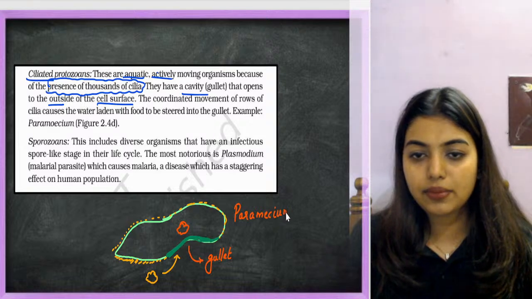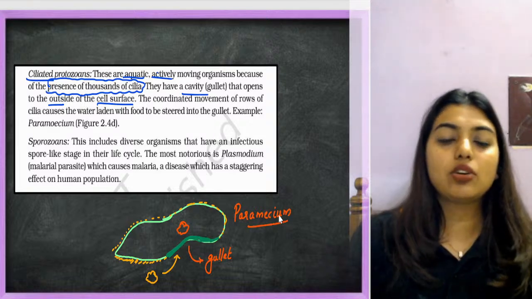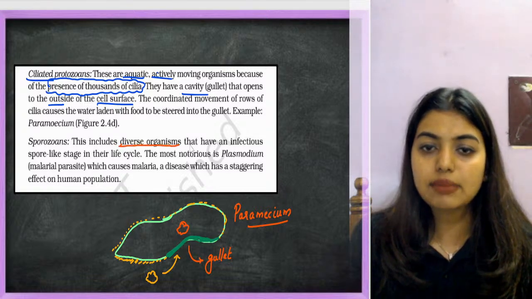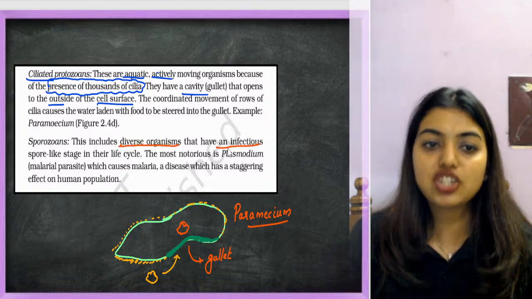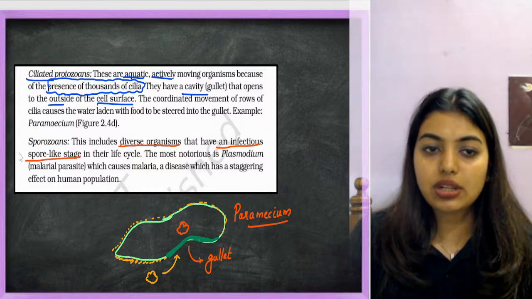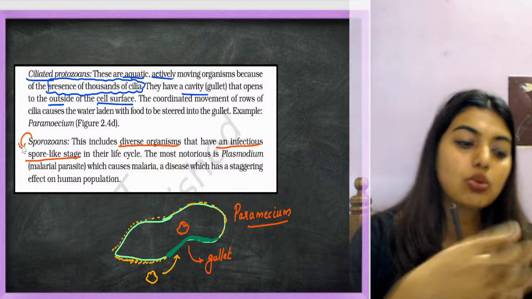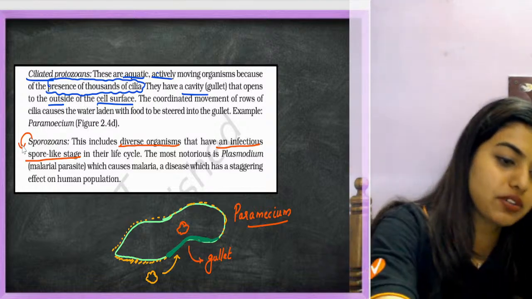Paramecium. Okay, now sporozoans. What are sporozoans? This includes diverse organisms that have an infectious spore-like stage. Students, here nothing about locomotion is spoken. Understand that spores are the ones who are moving away. Okay, in this one place, only spores will be moving away.